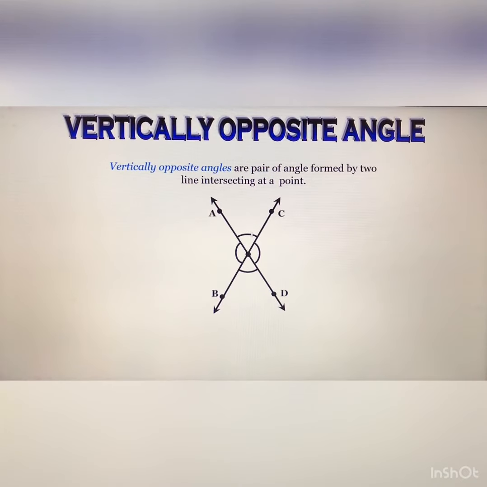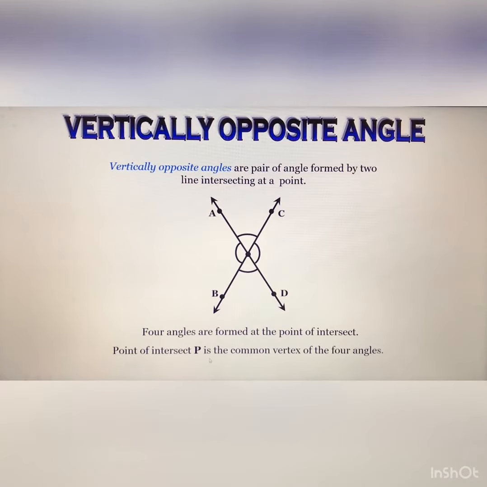This is a vertically opposite angle and this is also a vertically opposite angle. And keep in mind that vertically opposite angles are always equal. There are four angles formed at the point of intersection, and the point of intersection P is the common vertex of the four angles, and therefore vertically opposite angles are congruent and they are equal also.